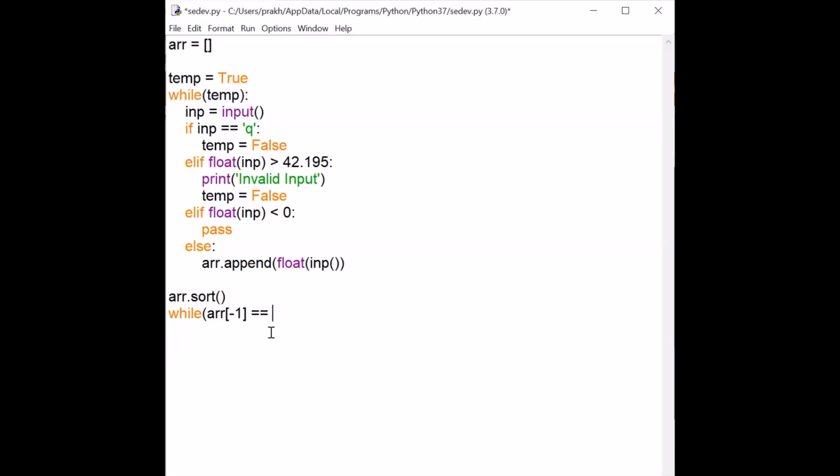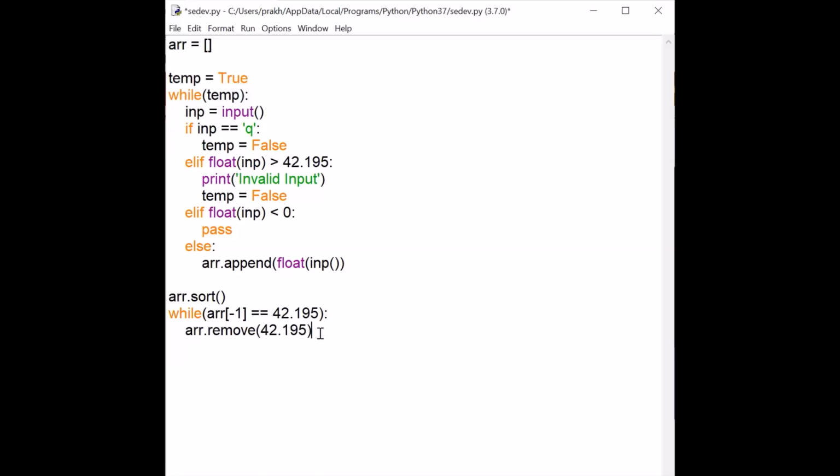So what I am writing is a while loop, which means until the last element is 42.195, what you should do is remove using the remove function, list dot remove that number. The remove function is very good because we don't have to pass the index value.